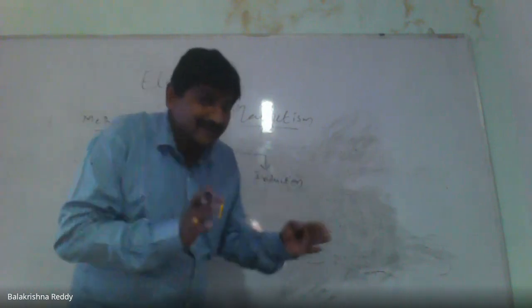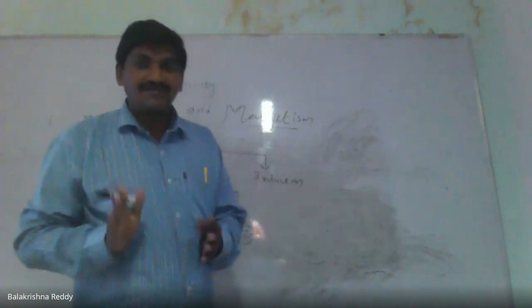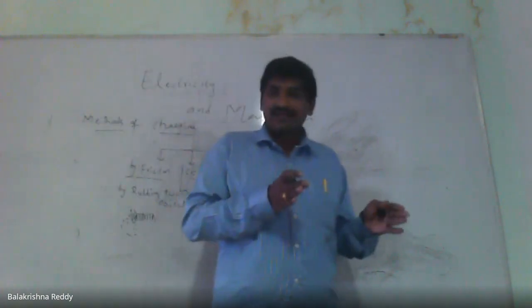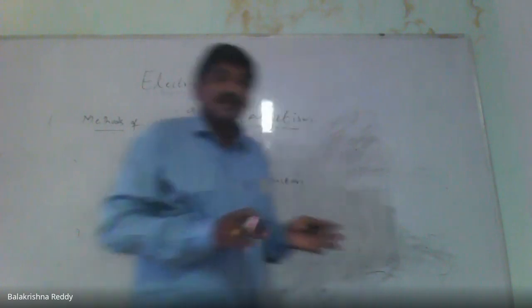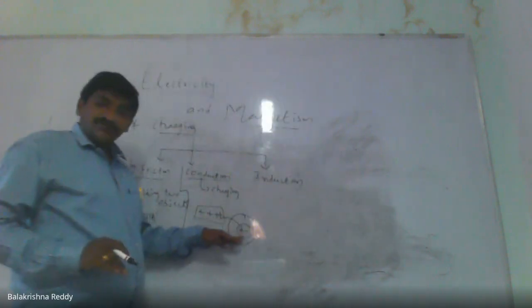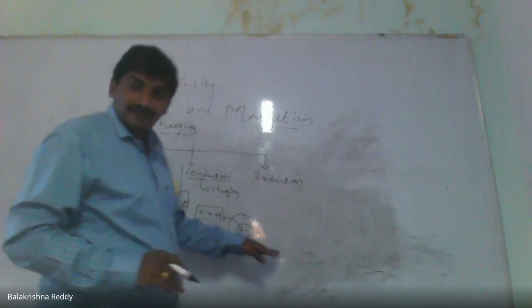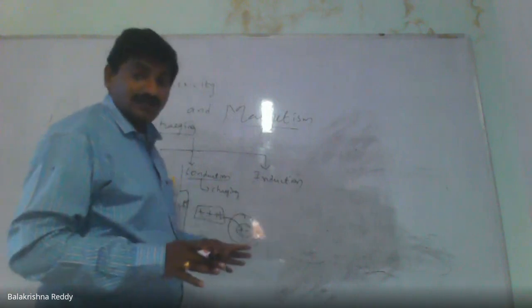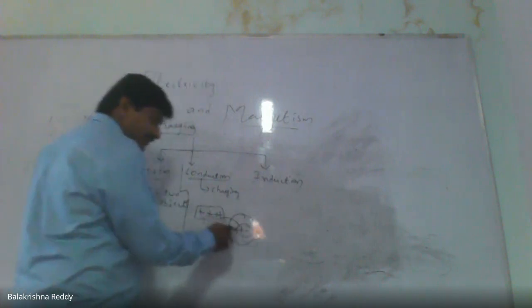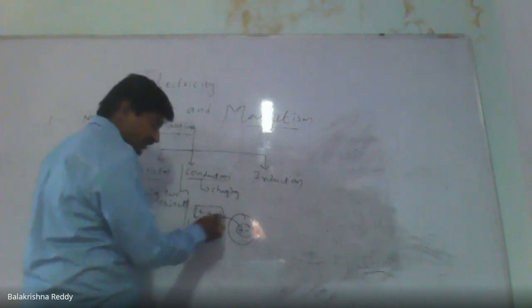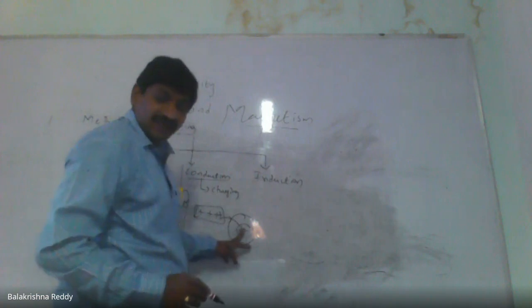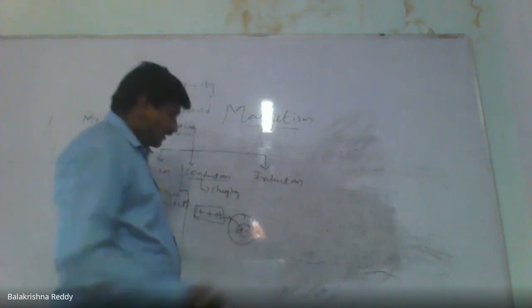The number of electrons is equal to the number of protons. It's neutral, meaning the positive charges and negative charges are the same. So, let us say this is a positively charged body, and I am connecting it to this. Whenever I connect, what is happening here?